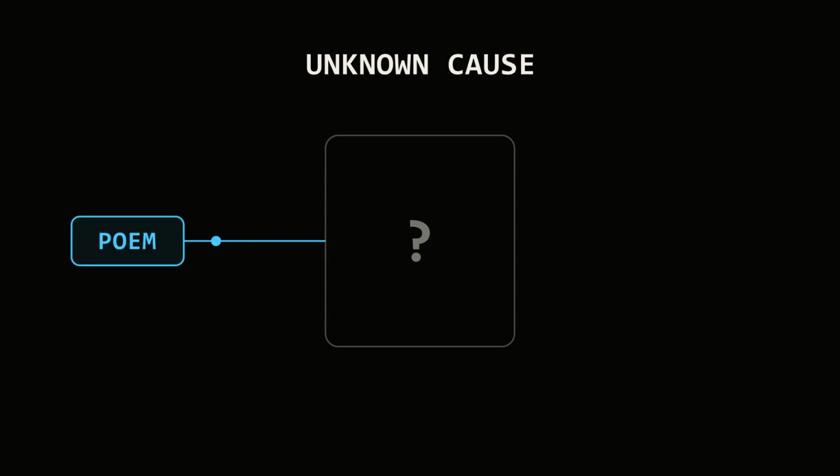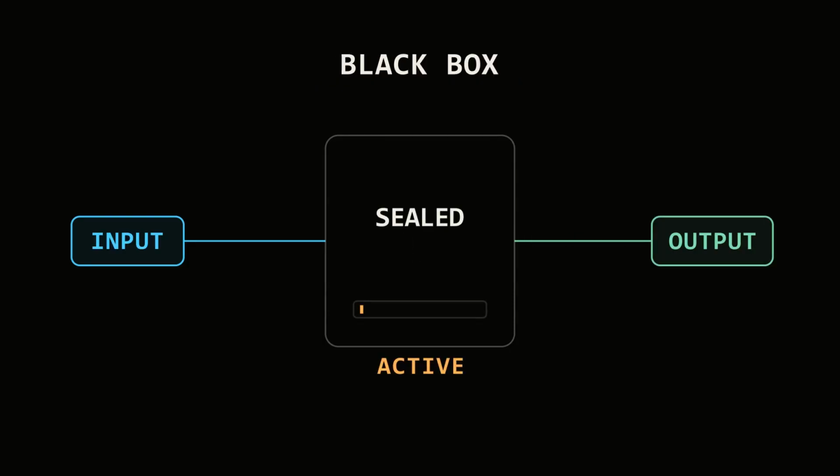An AI can finish a poem, translate a joke, and name a city it has never visited. But where inside billions of calculations did that answer come from? From the outside, the model looks like a black box. Words enter. More words leave. The computation between them is hidden behind a wall of numbers.